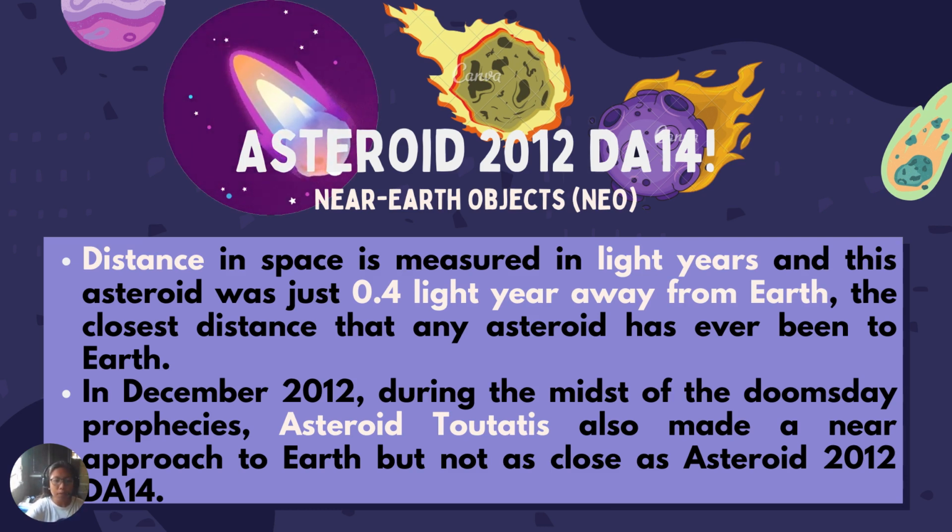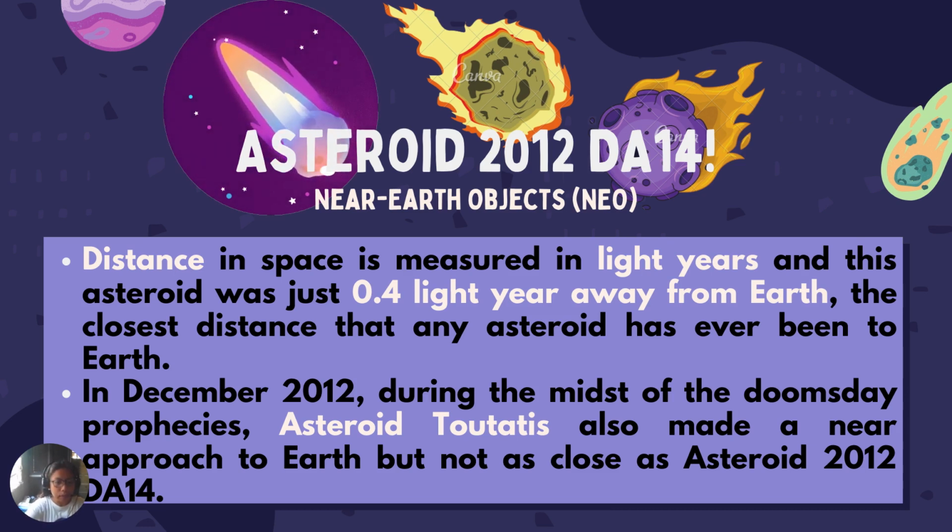So in December 2012, during the midst of the Doomsday Prophecy, on December 21, 2012, many people predicted or prophesied that the doomsday is near. So we should repent, the doomsday is very near, and we should ask God for His forgiveness. But then, here we are, 2021. So no one can ever predict when that day would be. Okay, no one, even scientists, could ever predict that.